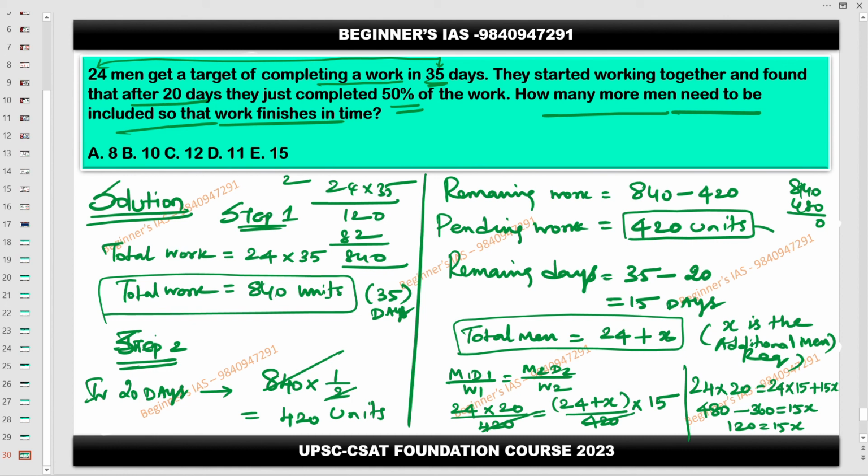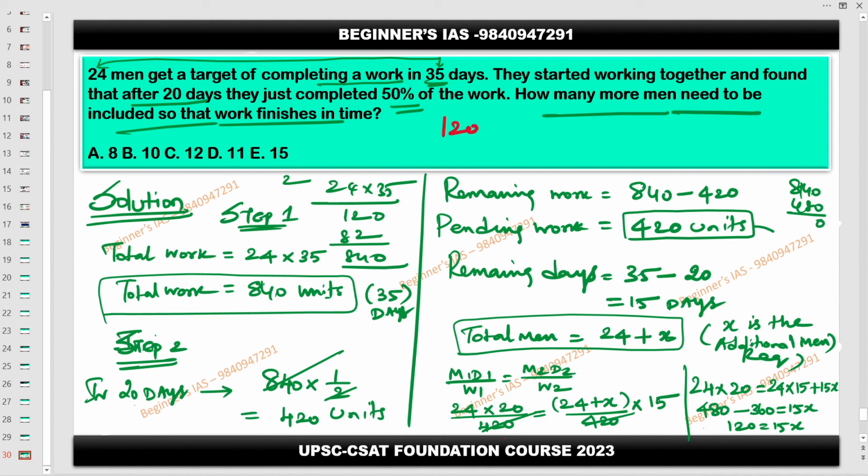No. See here, we are calculating for 20 days. Don't confuse yourself. Yesterday also you did it that way only. Here if you are writing 420, that means that is the full job. But 840, no. Only half the job is done in those 20 days. Understood? So please be careful here while using this method.